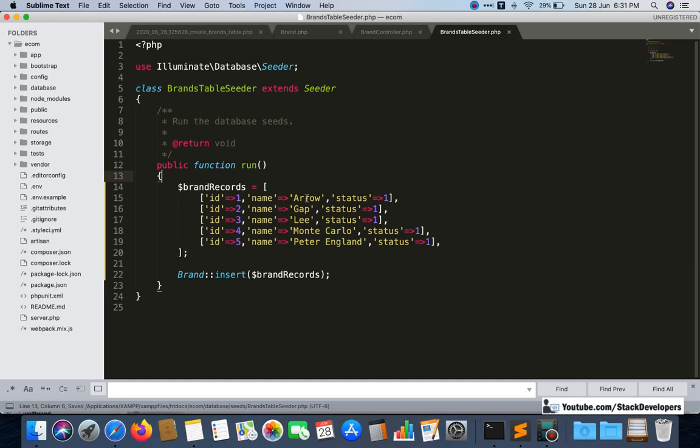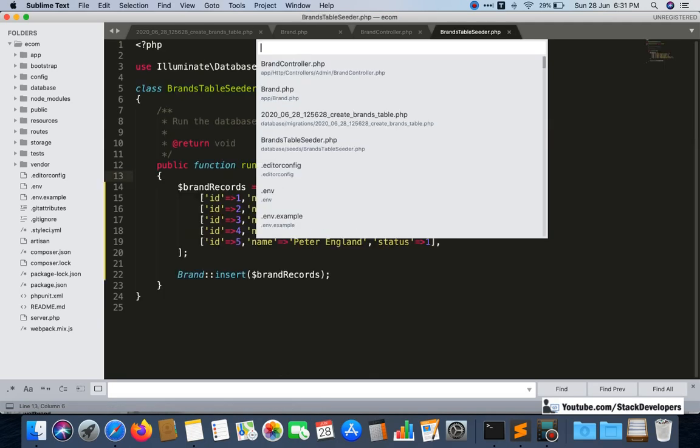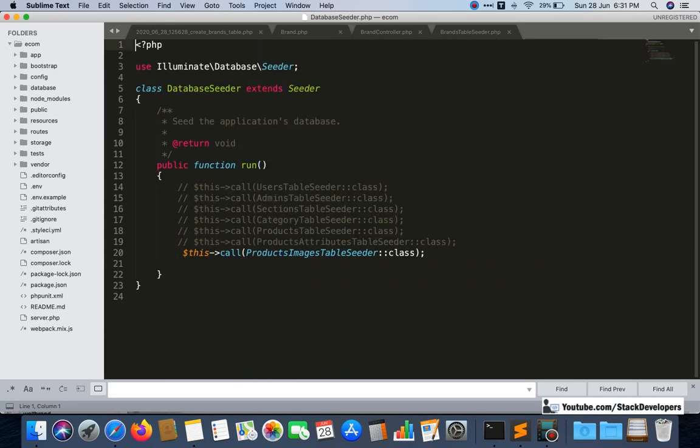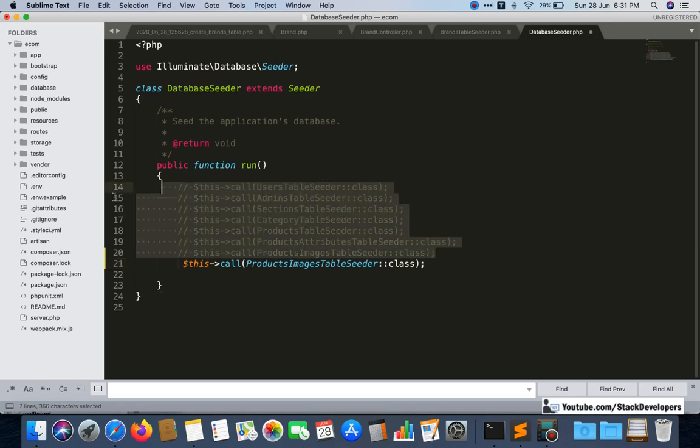Okay, so all this is done, and now one more file we want to update here, that is the database seeder file. This is the file we want to update, and we can comment this one out. You can remove all this as well, this is not required.